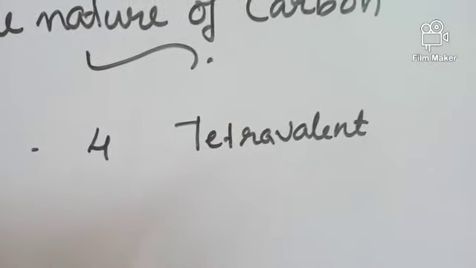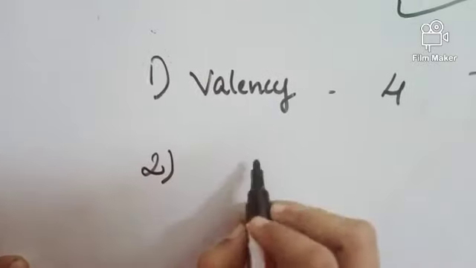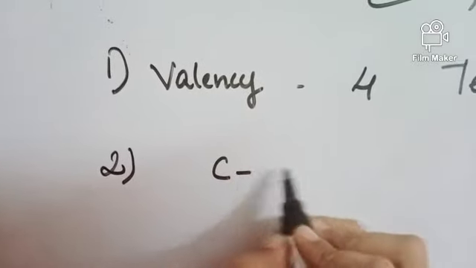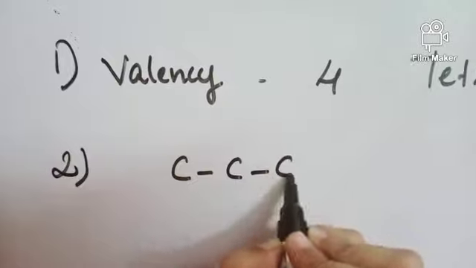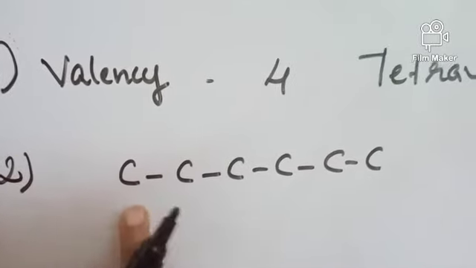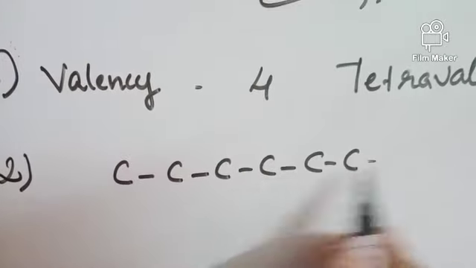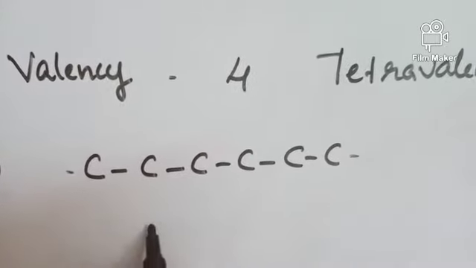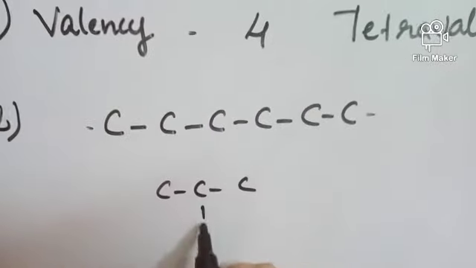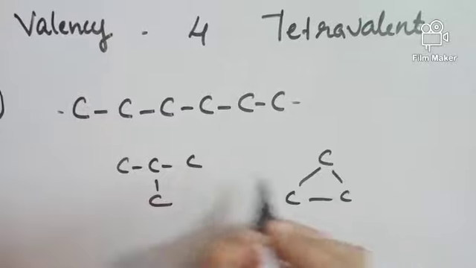The second important property of carbon is that it can form long chains, or it has the self-linking capacity with carbon atoms. That means carbon atoms can undergo a self-linking process to form long chains or branched chains or cyclic compounds.